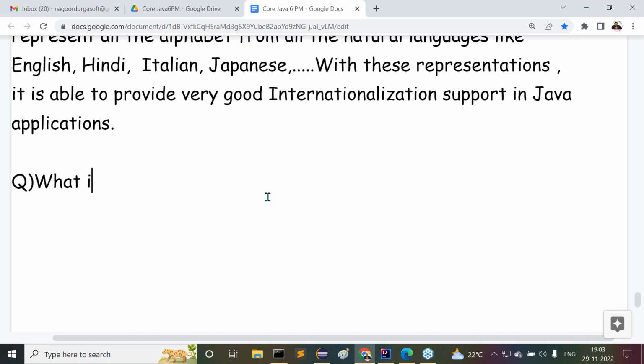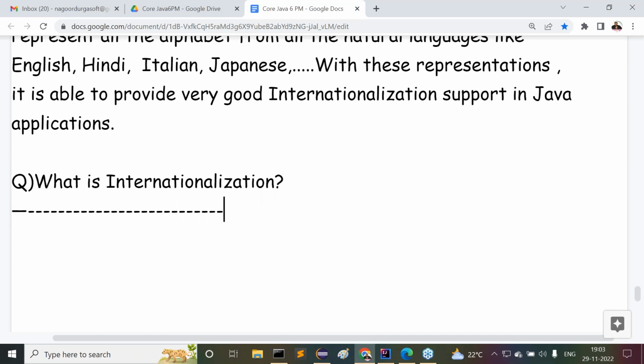What is this question here? What is internationalization? This is a question, guys. Very simple. I think in the demo class also we gave some explanation for this internationalization.